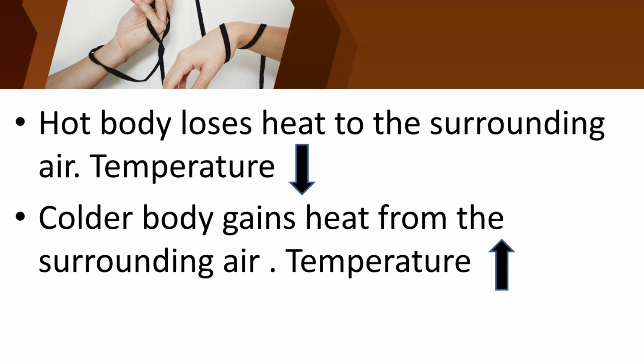So what is meant by temperature? Temperature is the measure of the degree of hotness or coldness of a body. And it indicates direction. And what is the third point? The hot body loses the heat to the surrounding air, so that the temperature decreases. What is the example we have said? The hot water. And the colder body gains the heat from the surrounding air. What is the example for that? Ice cube. So the temperature increases. Okay children, can you all understand?